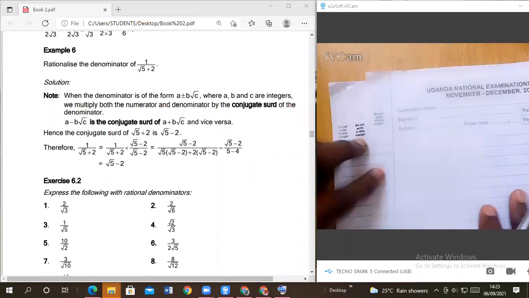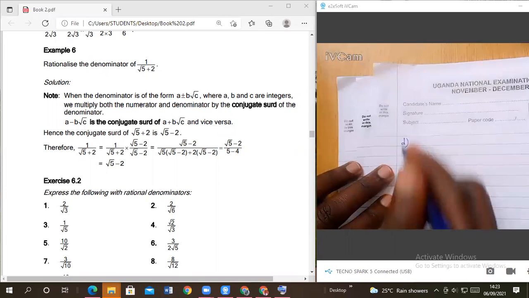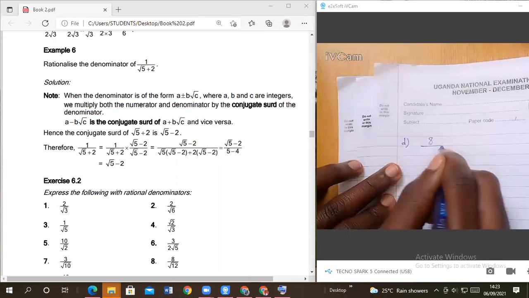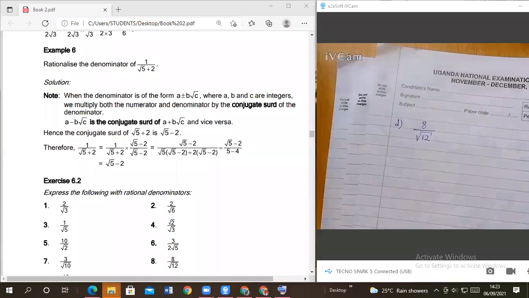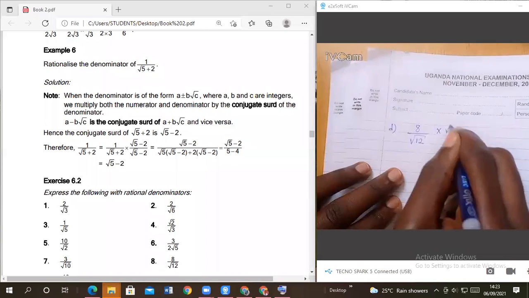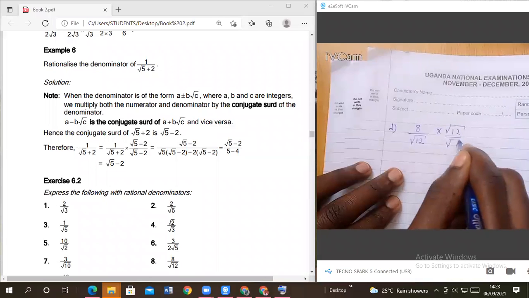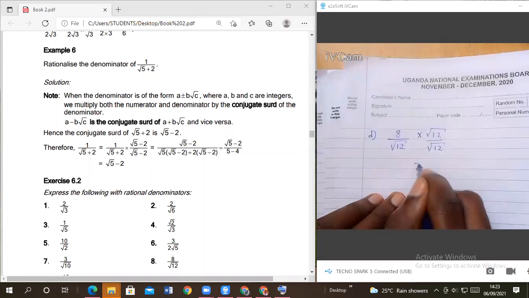Now let's work out for me this one. Work out for me this. Now we have, let's work it together so that we save time. 8 over root of 12. How are you going to rationalize that, members? Multiply by root of 12. That's going to be root of what? Root of 12 divided by root of what? 12. Root of 12.